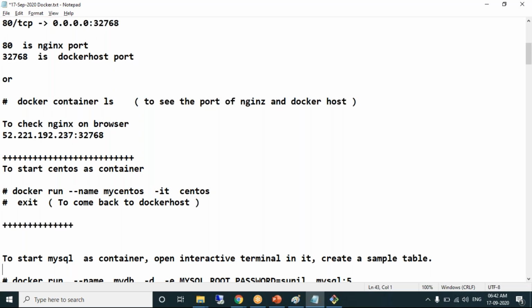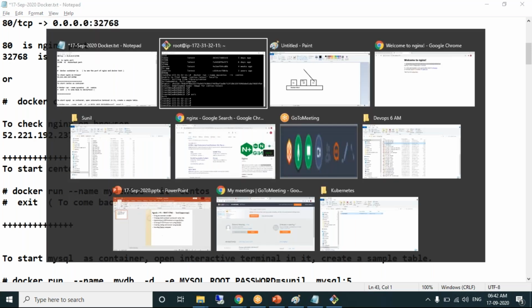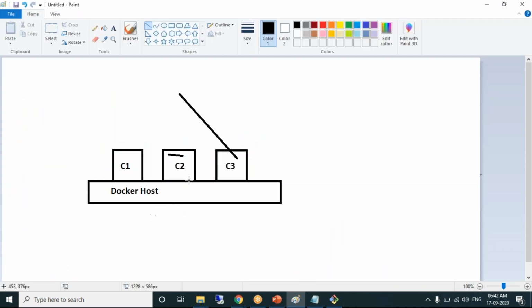Okay. Next. We have practically seen how to create web servers as a container, how to create operating systems as a container. We'll also see how to create a database as a container.